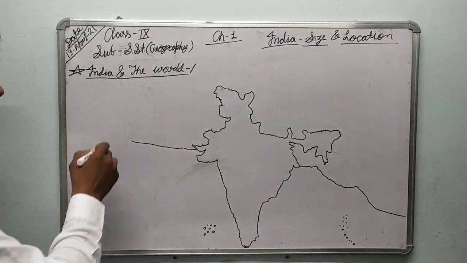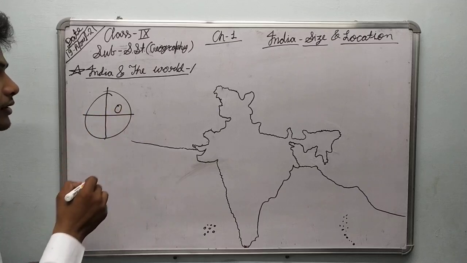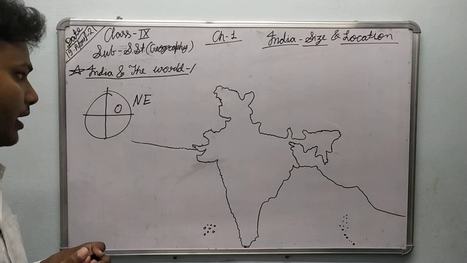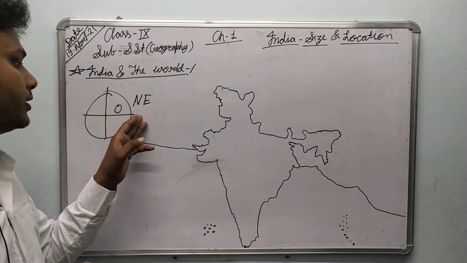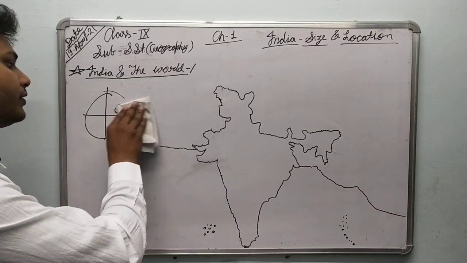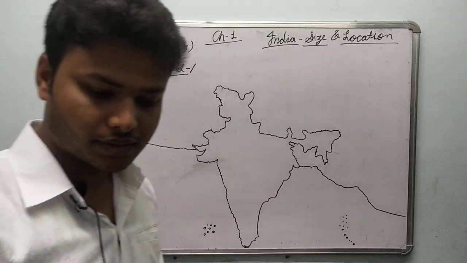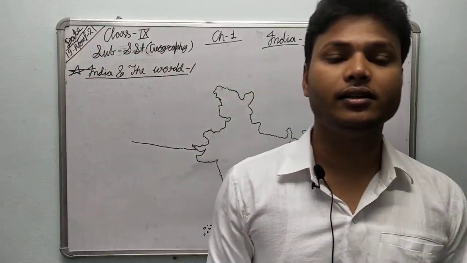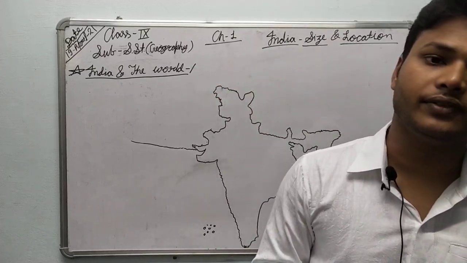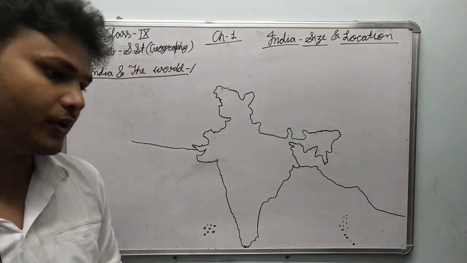Suppose this is the earth, this is the equator, this is the prime meridian, so India is here. That means we can say the location of India is in the northeastern hemisphere. This is north, this is east, so this will be the northeastern hemisphere, which lies in the Asian continent. The latitudinal extent and the longitudinal extent we have discussed. After that, the size of India: the area of India is 3.28 million square kilometer,